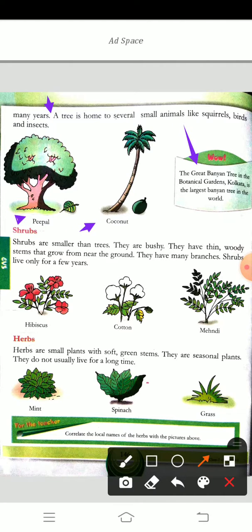Look at this. Wow. The Great Banyan Tree in the Botanical Gardens, Kolkata is the largest banyan tree in the world. Enough up to there.